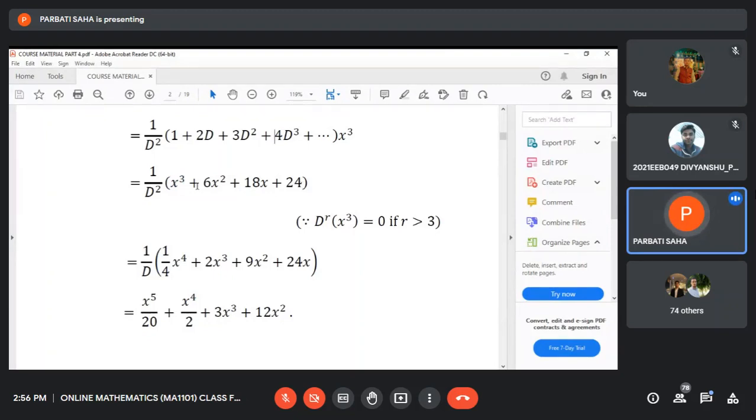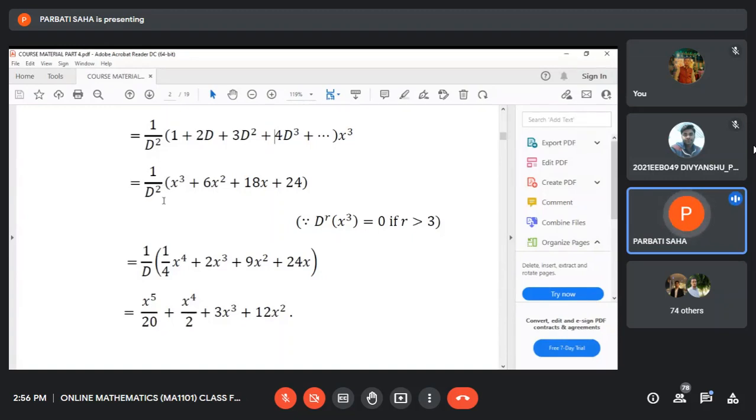Just simplify this. Now you see 1 by D squared. Already I have discussed in the previous class that 1 by D stands for integration with respect to x. So it is actually 1 by D, and that operation will be repeated twice. That means 1 by D, 1 by D.